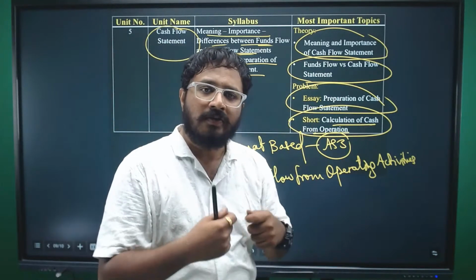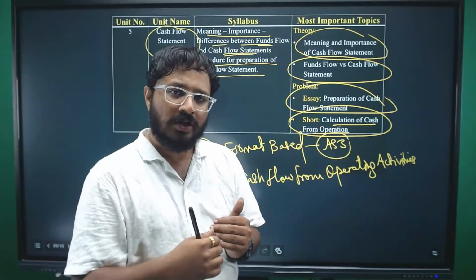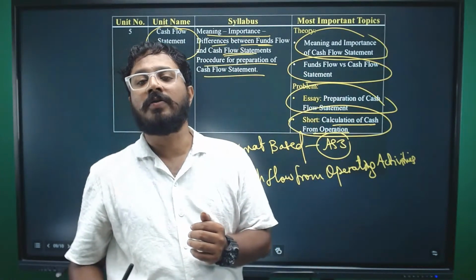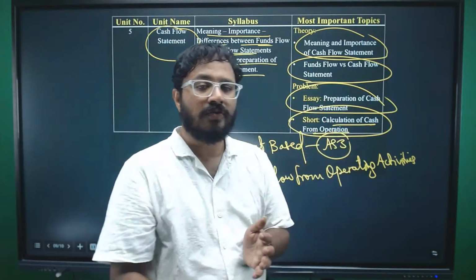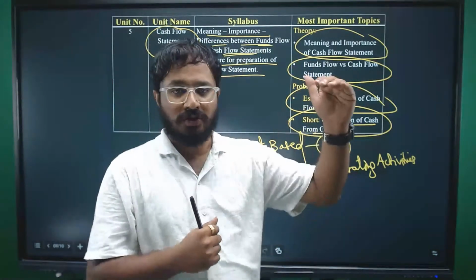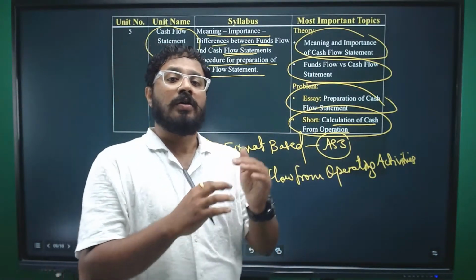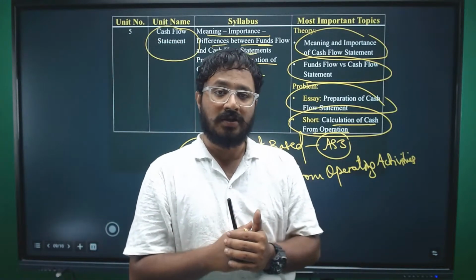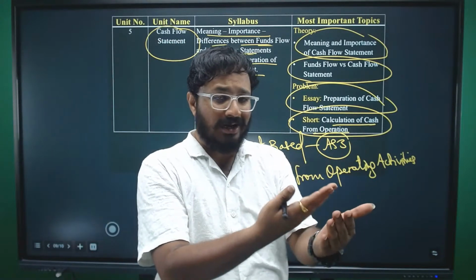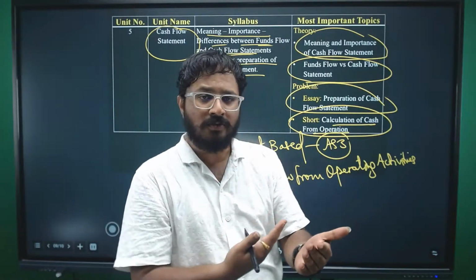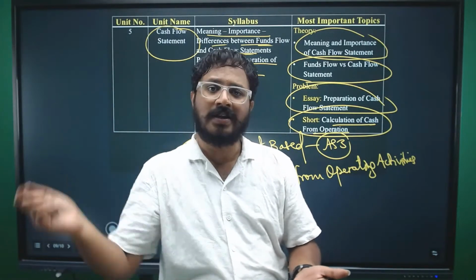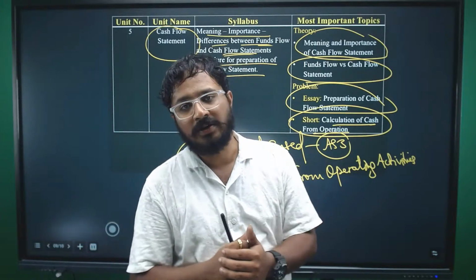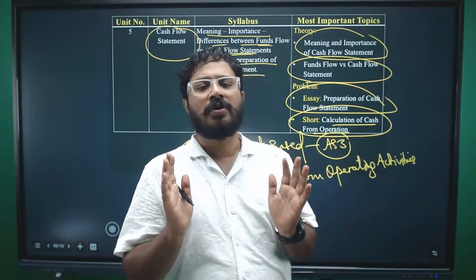But what about the other units? You need to make an effort in this subject. So you need to know the procedure for preparation of funds flow statement. You need to know the preparation procedure for cash flow statement. Remember the formats. How to memorize the formats? You see the format, understand it, what is happening, what is the flow, rewrite it, once again write it, once again you write it, and you will easily remember the format. Rewriting is what you need to do.